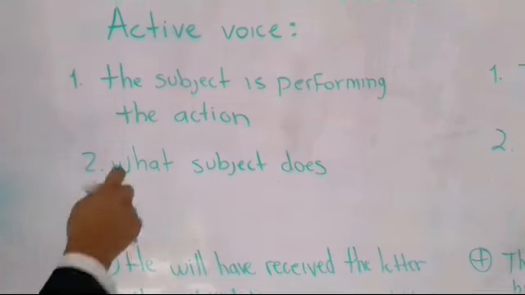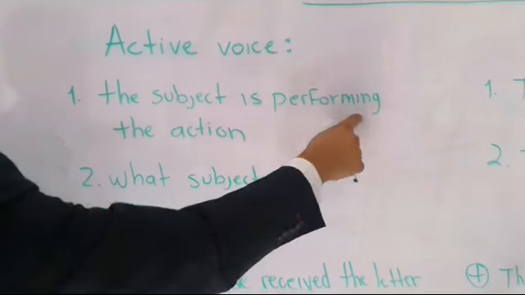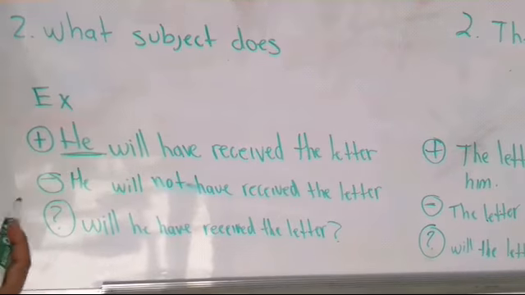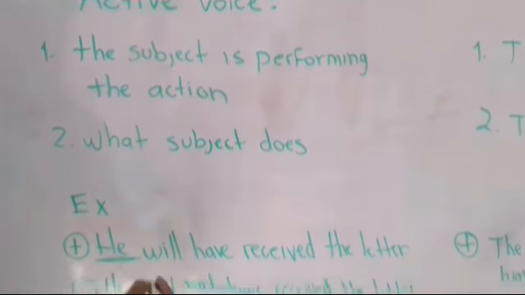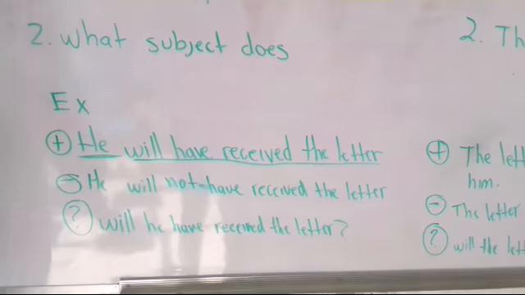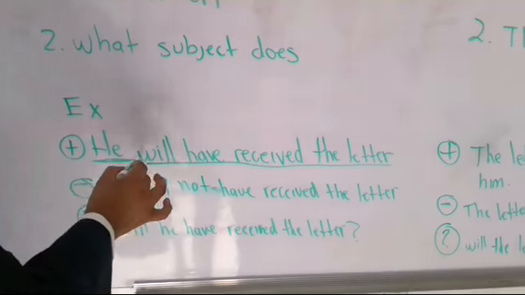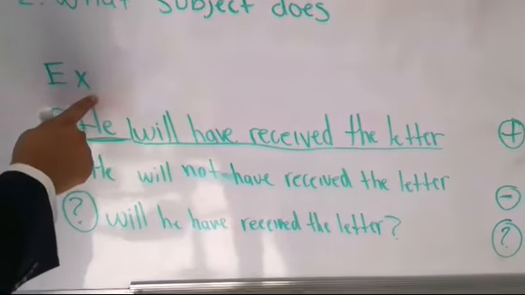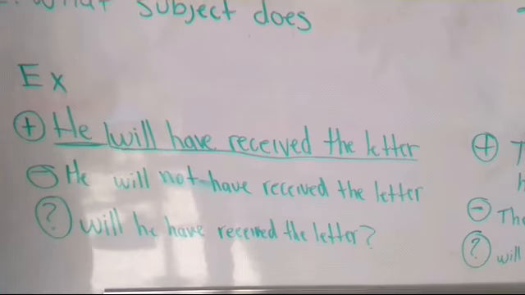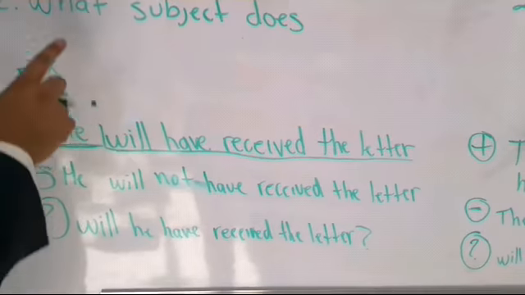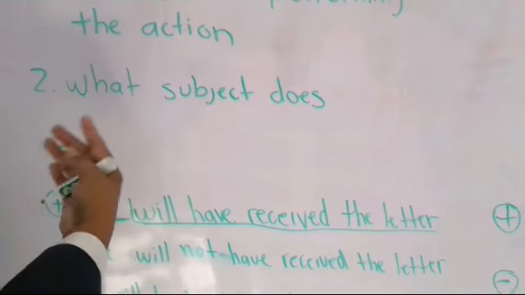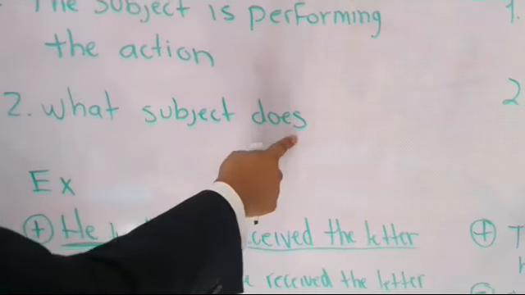So, what is the subject performing the action? What is the subject? He, right? He is doing the action. What is the action? Will have received the letter. That is the action, right? So he is receiving a letter. But in the future, he will have received the letter. The subject is performing the action, or what the subject does.